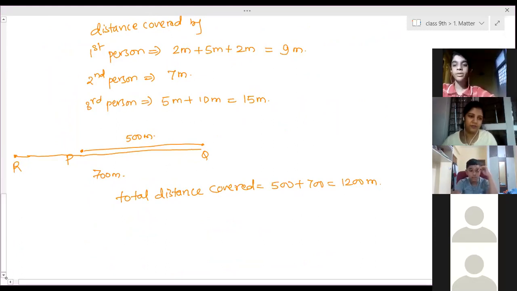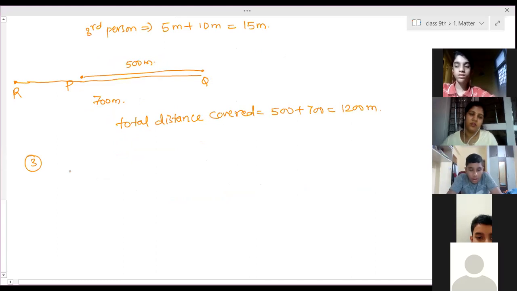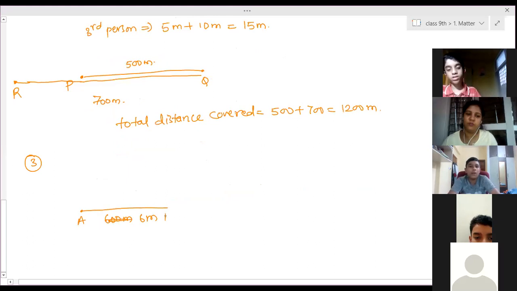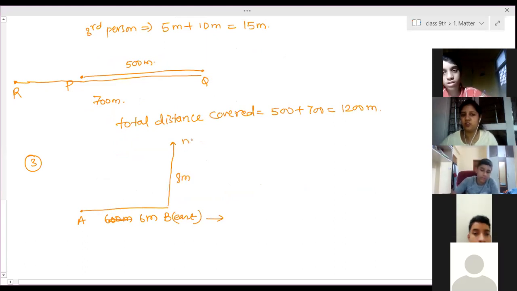Third example. A person moves 6 meters from A to B towards the east, and then again moves in the north direction. He has moved 8 meters towards north, up to position C.